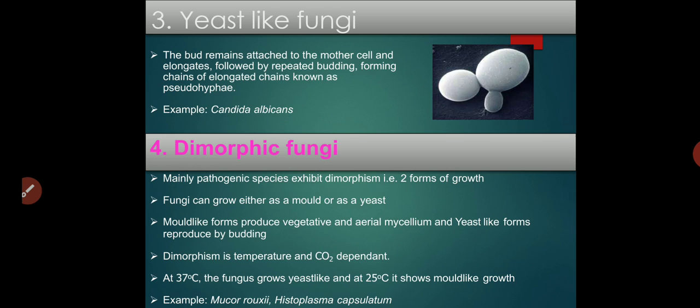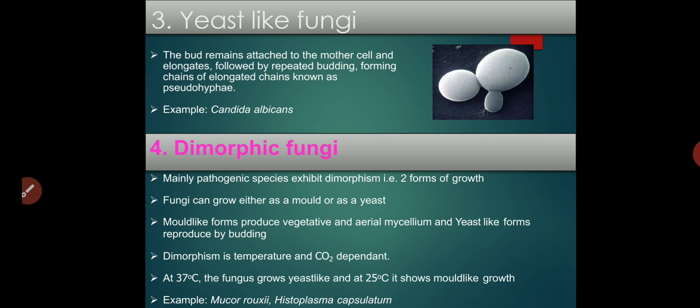In yeast, the bud formed from the parent cell detaches from the parent or mother cell, whereas in yeast-like fungus the daughter bud remains attached to the parent cell and does not detach. For example, Candida albicans is an example of yeast-like fungi.